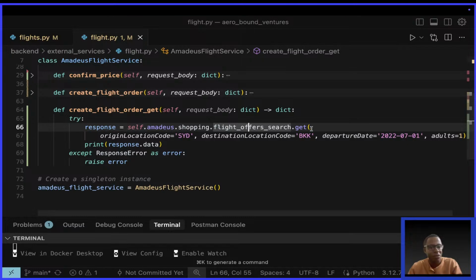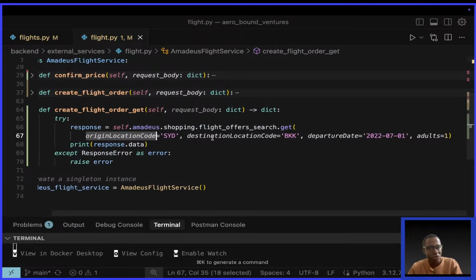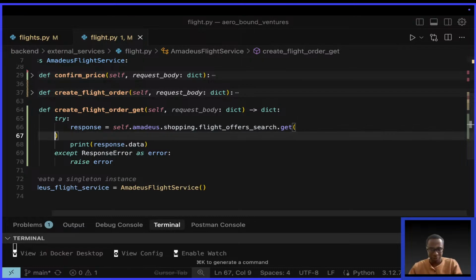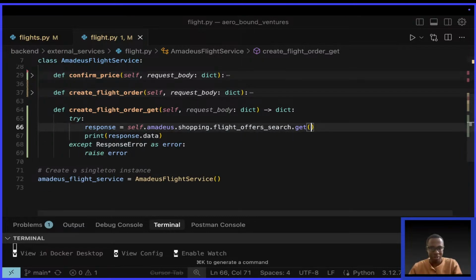self.amadeus.shopping.flight_offers_search.get. Then it has origin location code, destination location code, departure date, and so on until the end. But we don't want this. What we want is to pass in the request body, so I can unpack it. Since it's a dictionary, I can say star star request body.